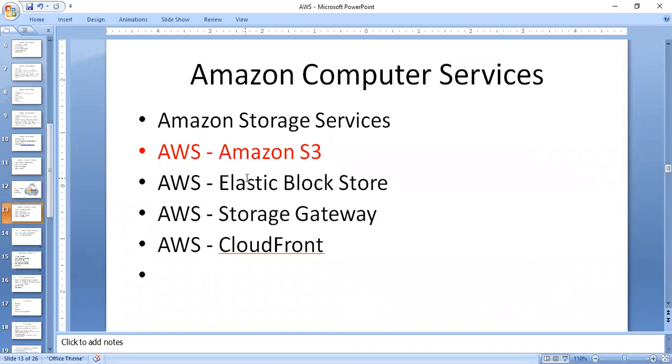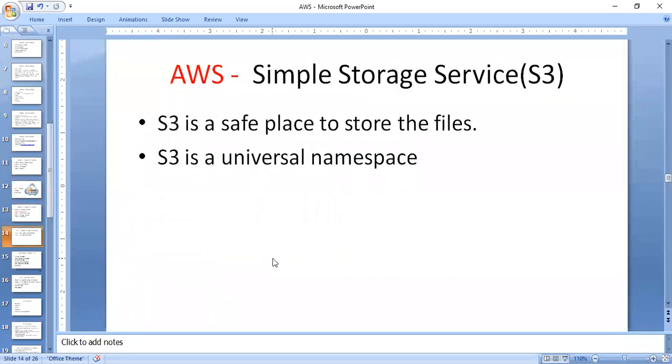One is Amazon Simple Storage Service. The other one is Elastic Block Store. Another one is Storage Gateway, and then CloudFront. These are all different storage services provided by Amazon. Among those, the first one here is the simple storage service.